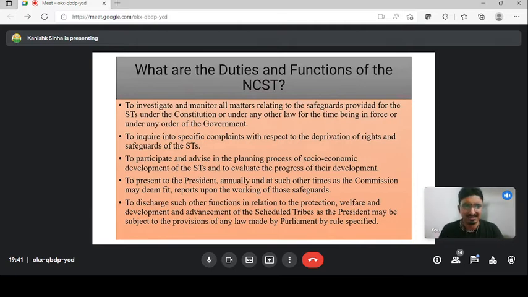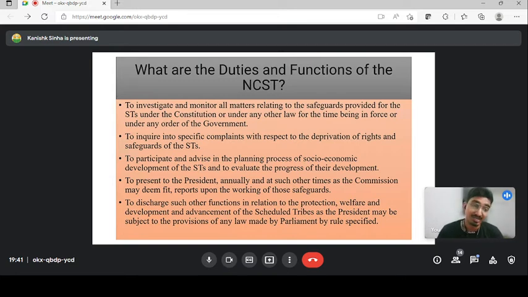Now let's understand, just for the sake of knowledge, what the duties and functions of the National Commission for Scheduled Tribes are. I have told you, to safeguard the Scheduled Tribes under our constitution, and to check whether the government is working for the Scheduled Tribes, whether the schemes brought by the government are active or not, what benefits the Scheduled Tribes are getting, and what more needs to be done.